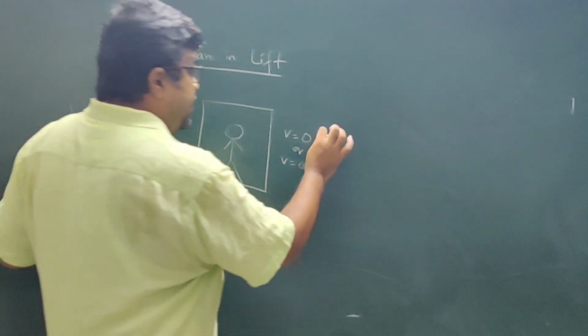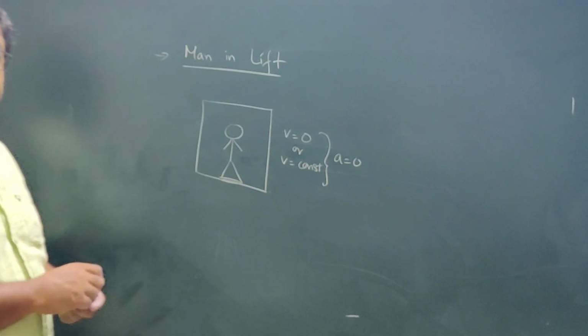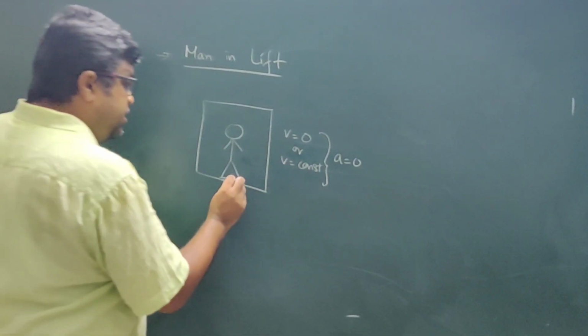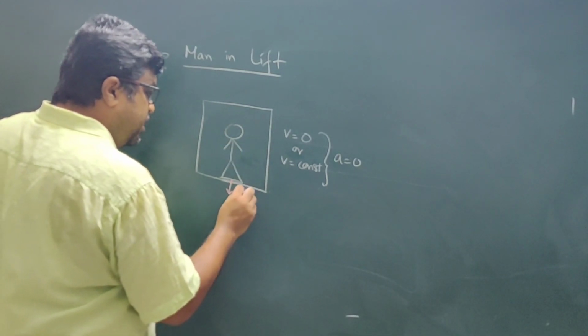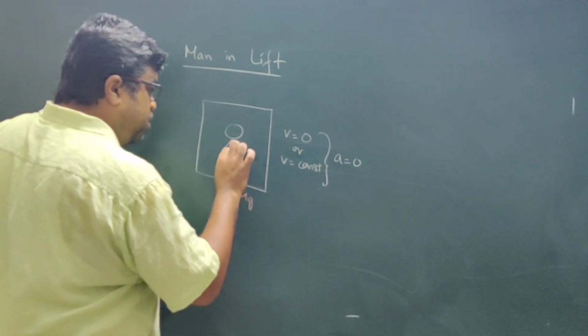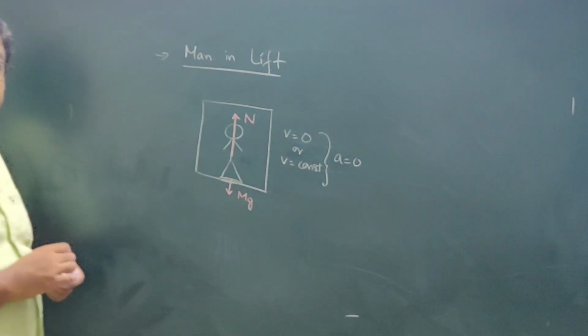For either of the two cases, the acceleration of the system is 0. Now, what is the force exerted by the man on the weighing machine? That is mg. And what is the force exerted by the weighing machine on the man? That is the normal reaction.